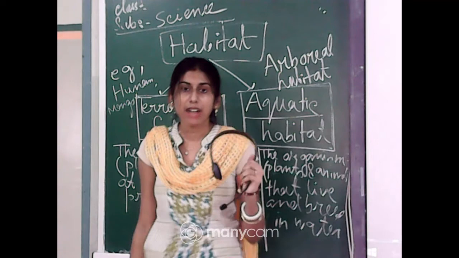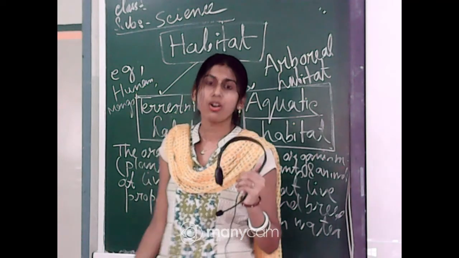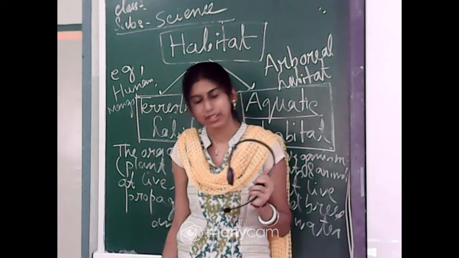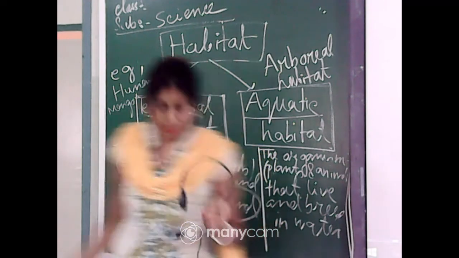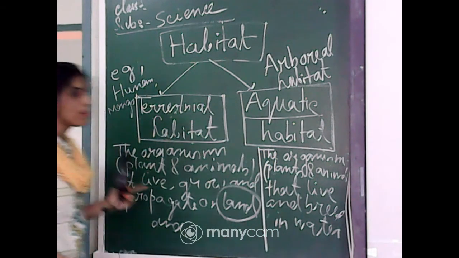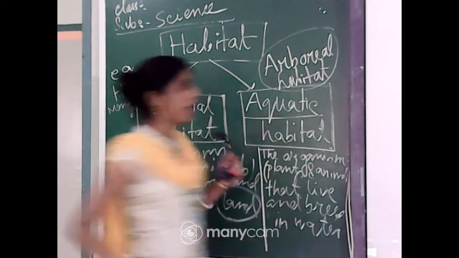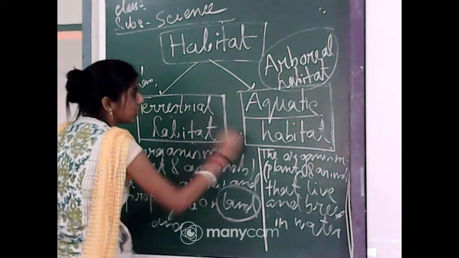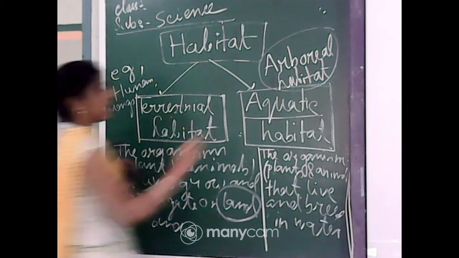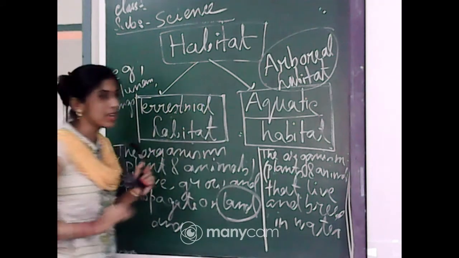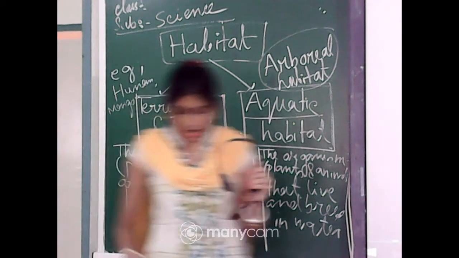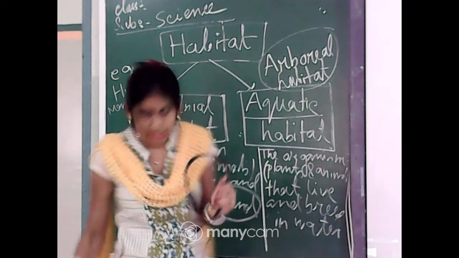They use these trees for different kinds of activities. For example, all birds come under this type of habitat. So these are the different types of habitats.